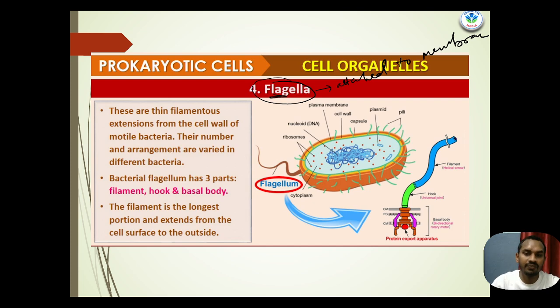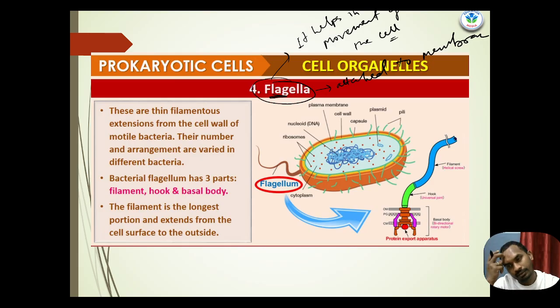In the previous slide I have already given the function of the flagella. It helps in the movement of the cell.